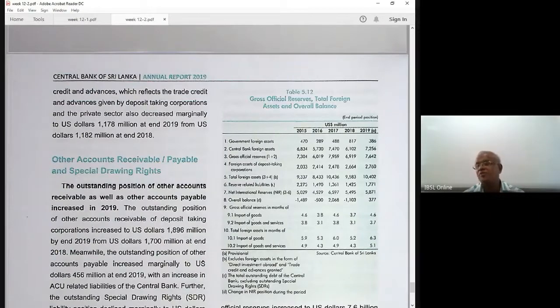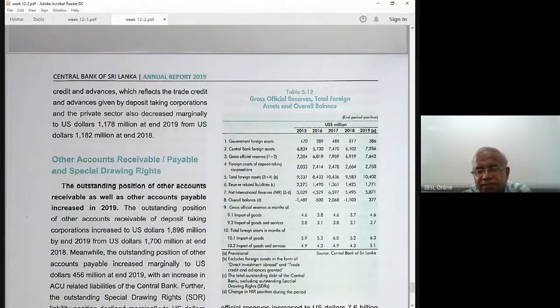Simple example: total imports. If you spend all your reserves, 2,000, to buy imported goods, how many months of imports can be financed? 1 month of imports is 200. Overall 20,000 divided by 2,000, 20 months. Correct? Yes, 20 months can be financed. So this is the way we express our foreign reserves, as the gross official reserves in months of imports of goods.